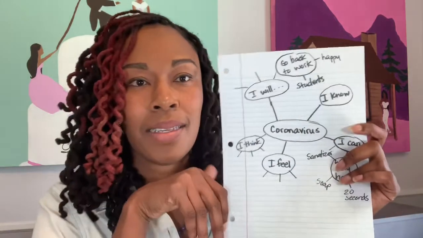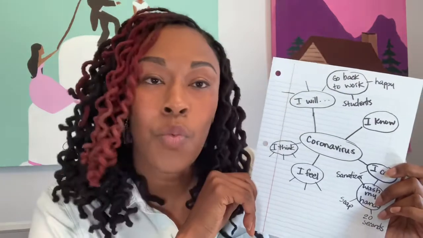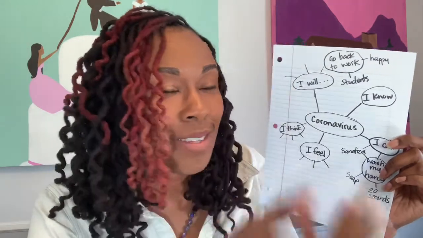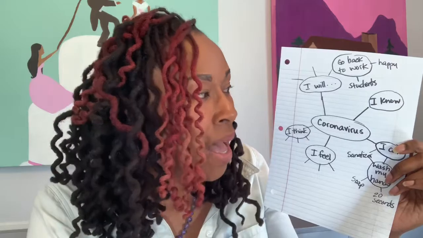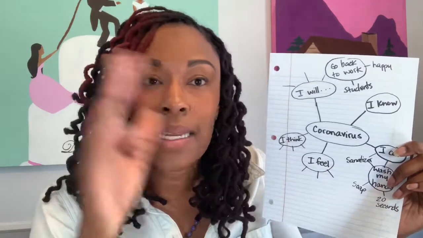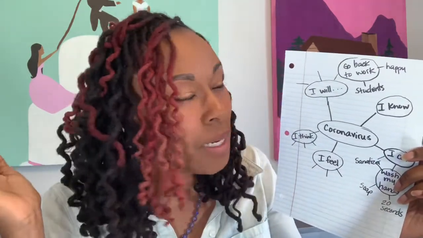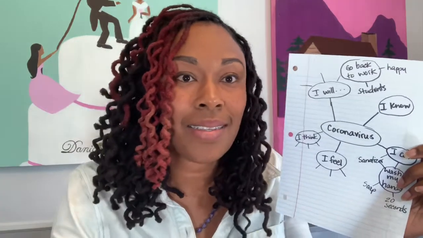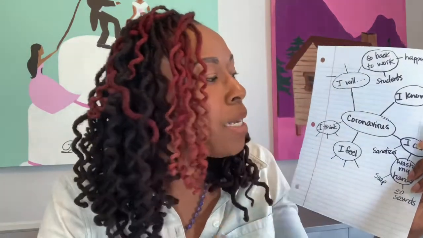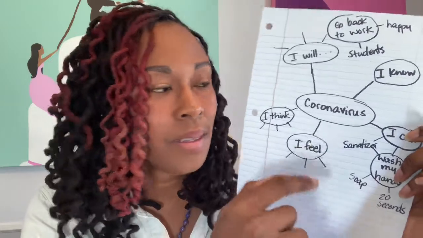The last time we were together, we started some pre-writing about all that's going on in the world right now, focusing on the coronavirus. Today, I want us to take the pre-writing that we did, and here's an example of what I started, or the sample that I gave you last time. Mine is not all the way filled in because no copycats. I don't want any copycats. I really want these ideas to be your ideas. But we can see that coronavirus was in the center.